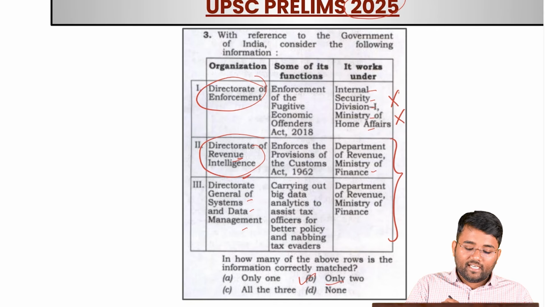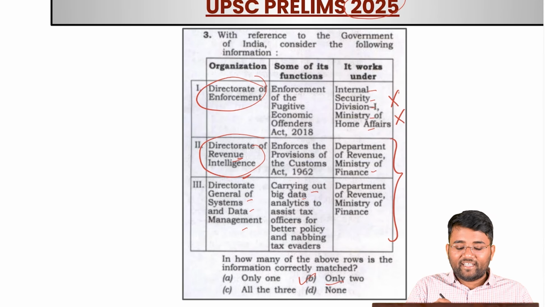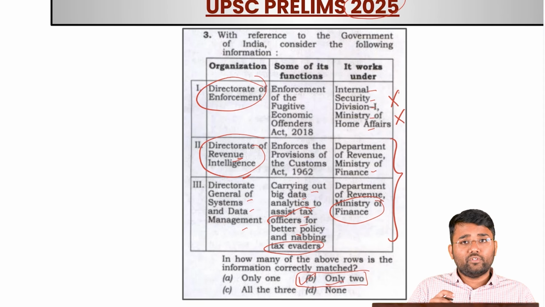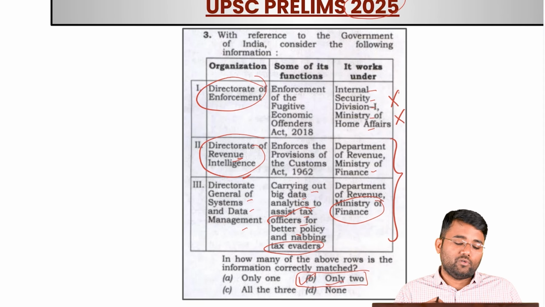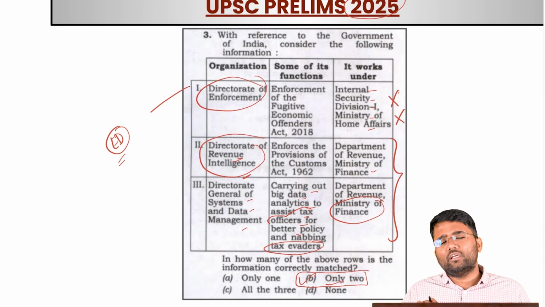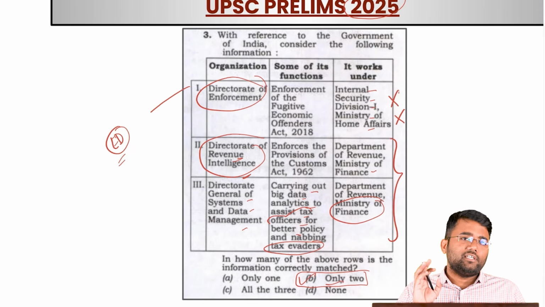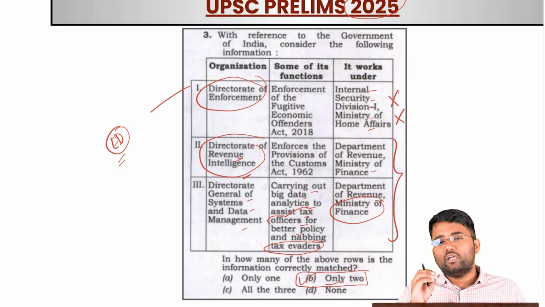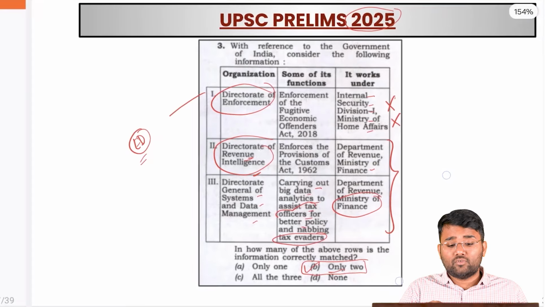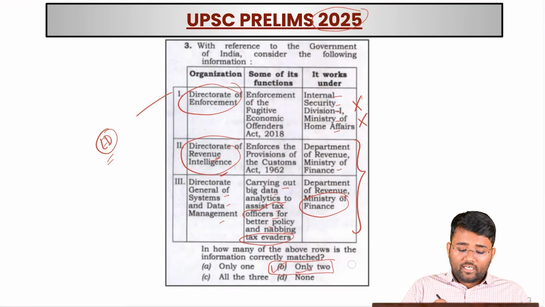The Directorate General of Systems and Data Management is carrying out big data analytics to assist tax officers for better policy and nabbing tax evaders. All the work related to tax officers and tax evaders will again come under the Ministry of Finance. So both these options were correct. The correct answer was only 2. Also, I know there are certain people who made mistakes in this question. But again, ED is constantly in the news. Every week you will get some information related to the Enforcement Directorate, and still if you are not able to know the basic information related to the Enforcement Directorate, then that is not right on your part. So the correct answer for this was only 2.